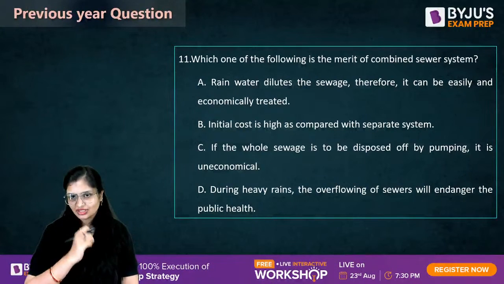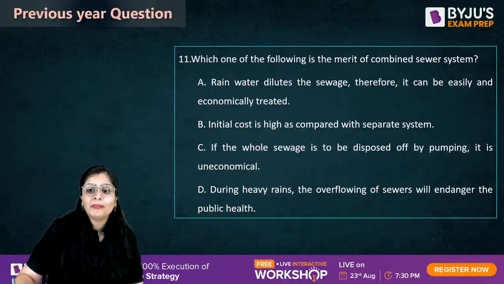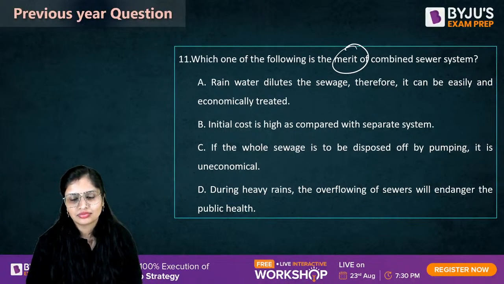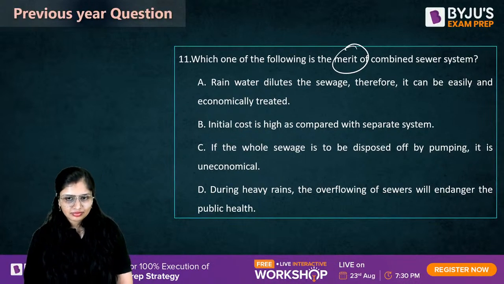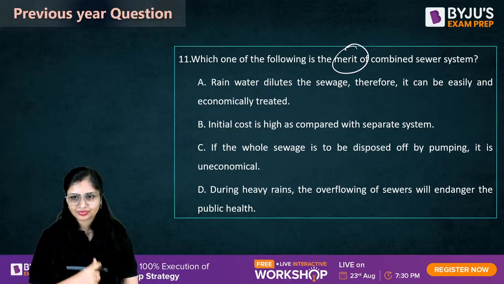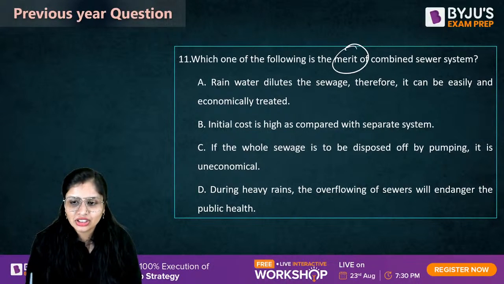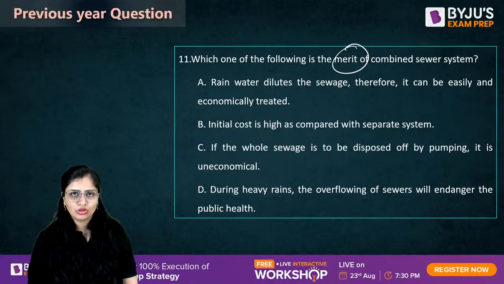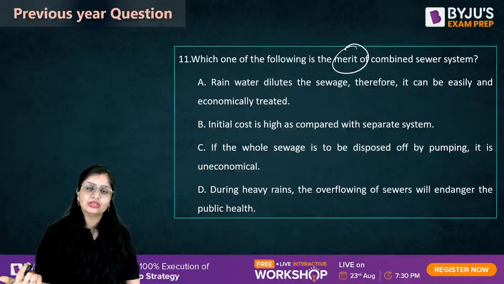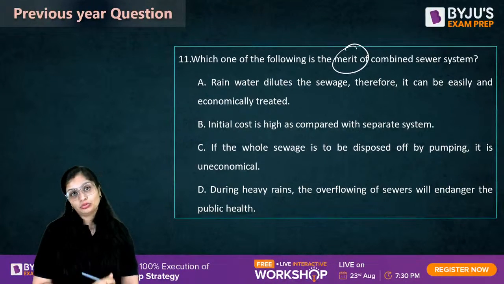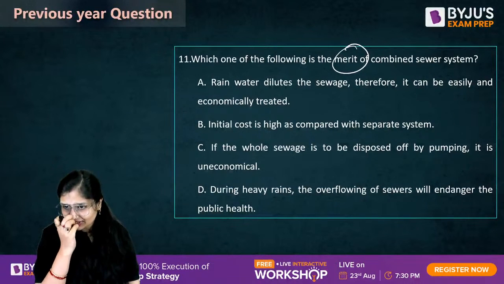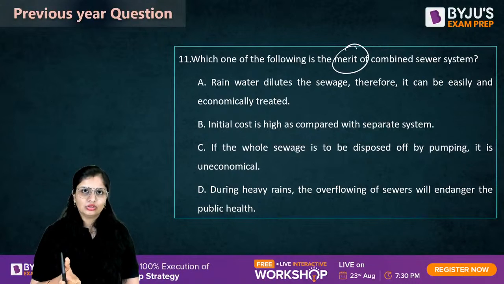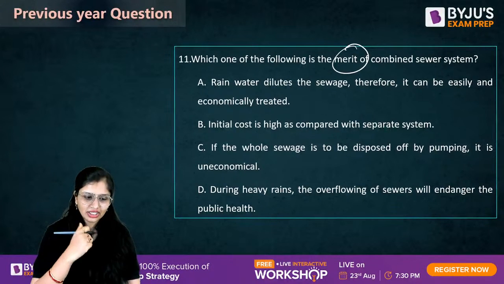Come on, now this one. Which one of the following is the merit, that is the advantage, of combined sewer system? Read it properly. Initial cost is high as compared with separate system. No, in separate system also you need to install two pipes, they have to lay them, that appears to be more costly. If the whole sewage is to be disposed of by pumping, it is uneconomical. So is that a merit? You are criticizing it. This is a demerit, this is a disadvantage.